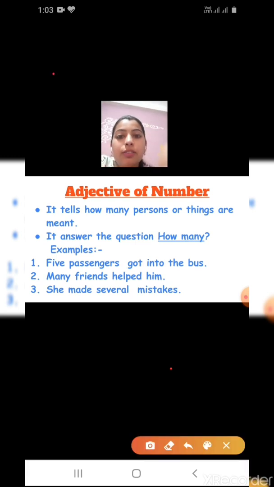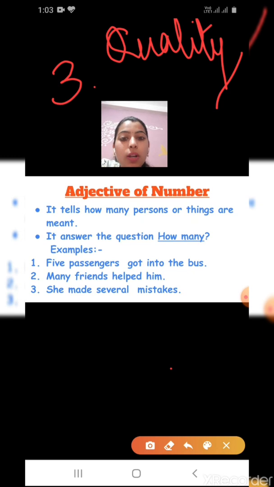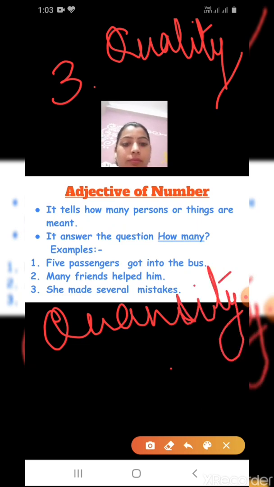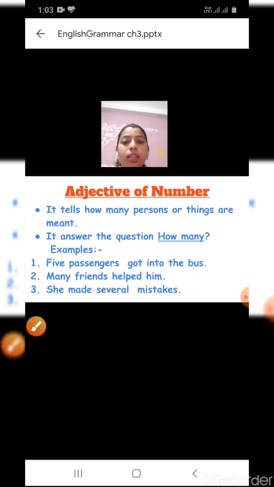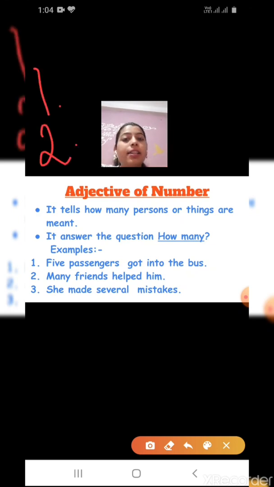We studied a total of three. First is adjective of quality, then adjective of quantity, then adjective of numbers.